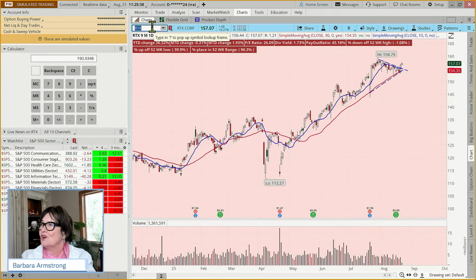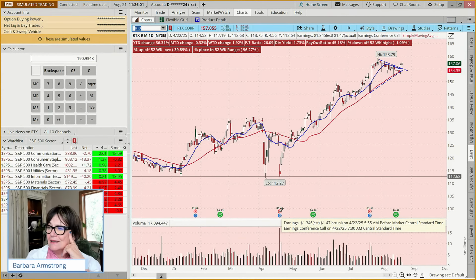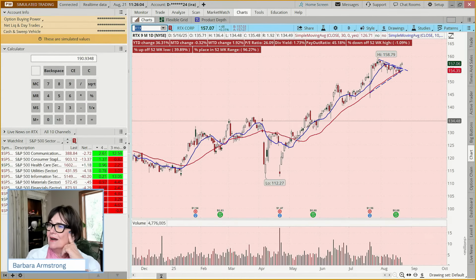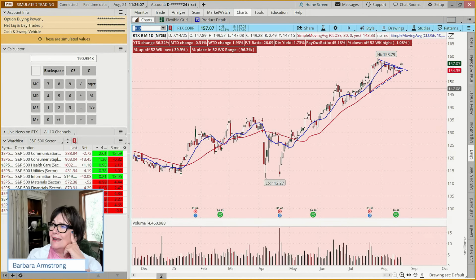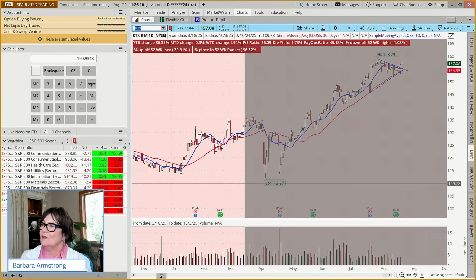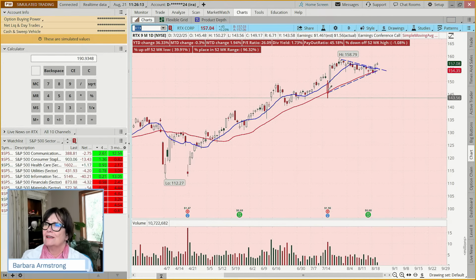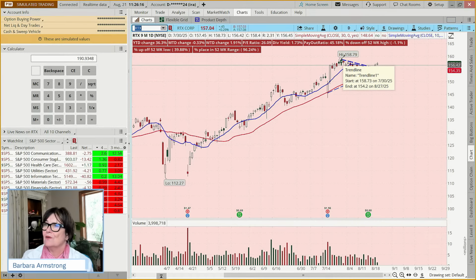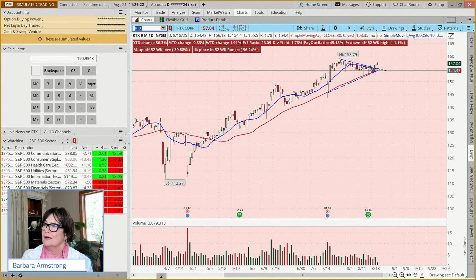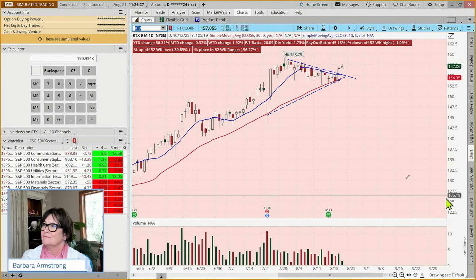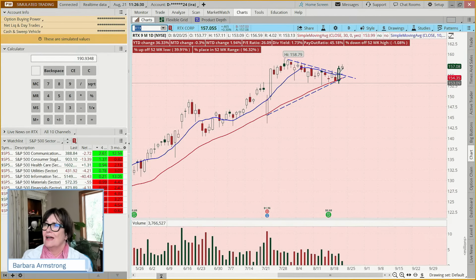On April 7th, it hit a bottom like so many other things in the market, and it started to rally, but then it really got hammered on earnings. Even though it beat on earnings, it came back down and then started its journey upwards again, and has kind of kept on going. We started here at the end of July, it started going up, but at the end of July, it started pulling back. So we had this kind of panic pattern coming together. And today, what's happened? Well, yesterday, it had a big move to the upside, and today it's kind of following through, isn't it?